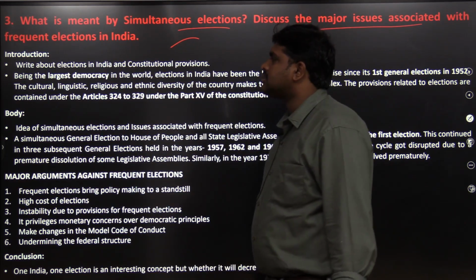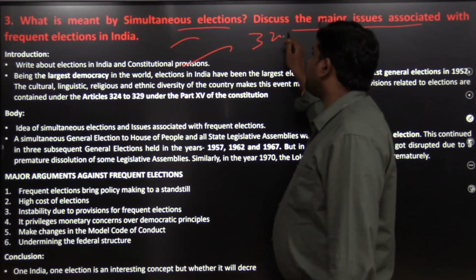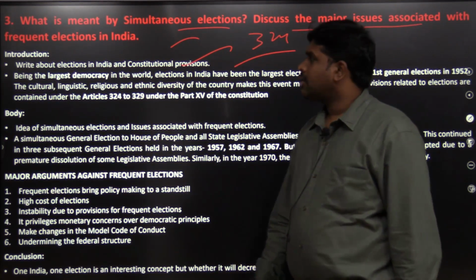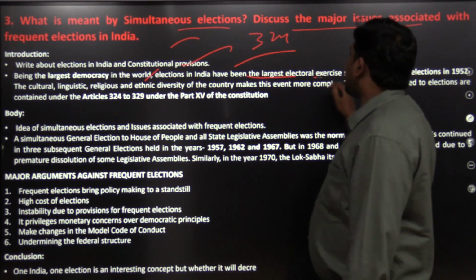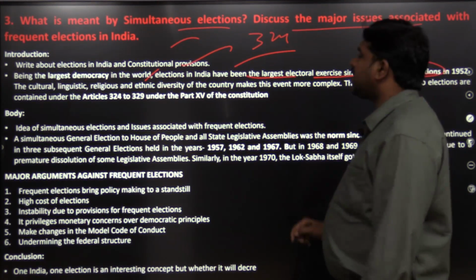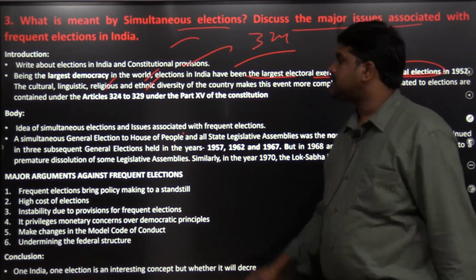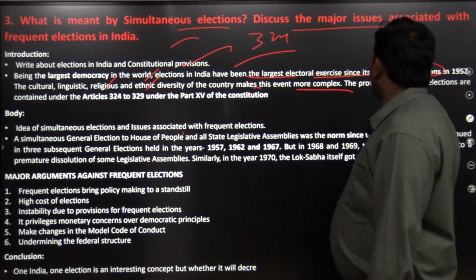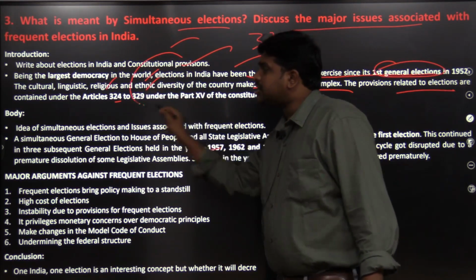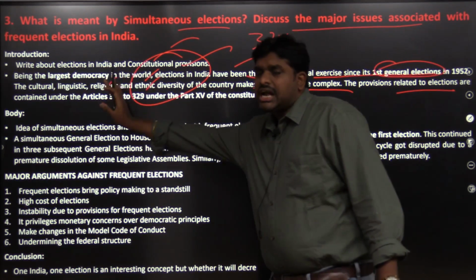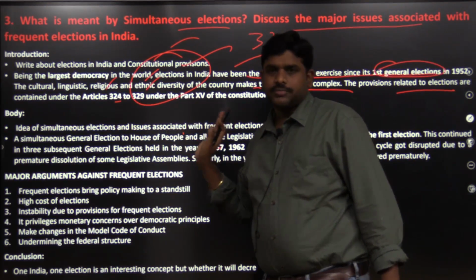So how I will write this answer is, write about the elections in India and the constitutional provision, Article 324 of the Constitution. The largest democracy in the world is India. Elections in India have been the largest electoral exercise since the first general elections in 1952. The cultural, linguistic, religious and ethnic diversity of the country makes this event more complex. The provisions related to the elections are in Articles 324 to 329. So, the elections are conducted from this article to this article. Mainly Article 324 is responsible for conducting the elections.